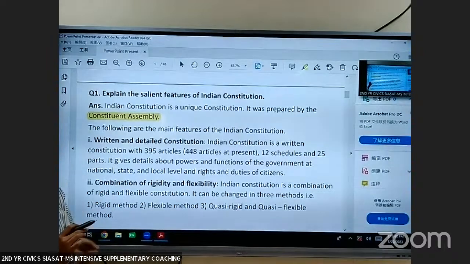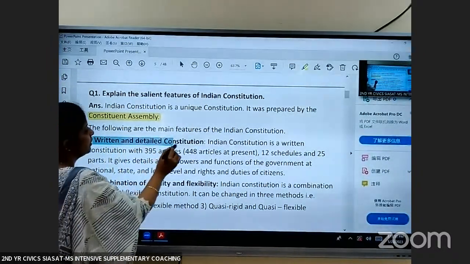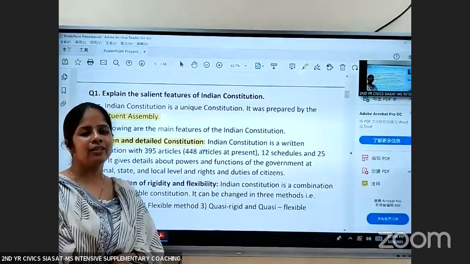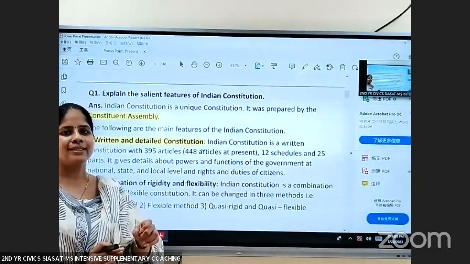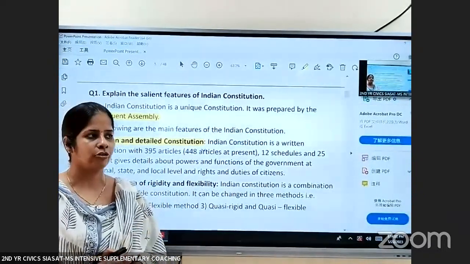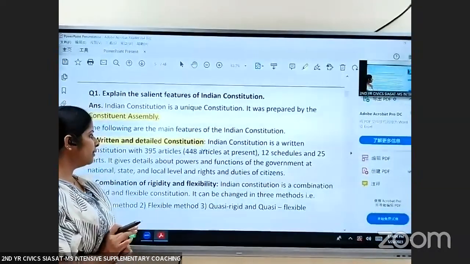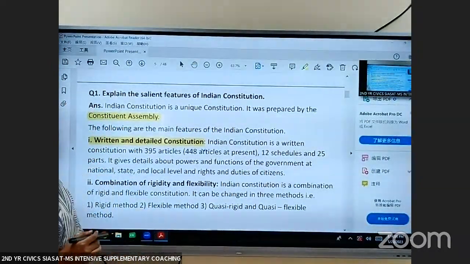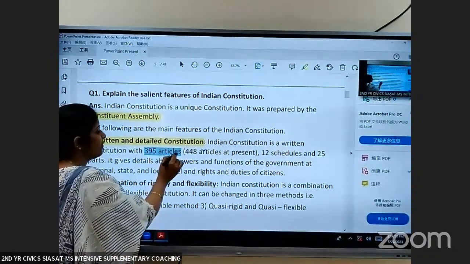So let us discuss the features of Indian Constitution. Indian Constitution is a written constitution. Written means it is written in a single document, in a proper order. When it was prepared, it had 395 articles.